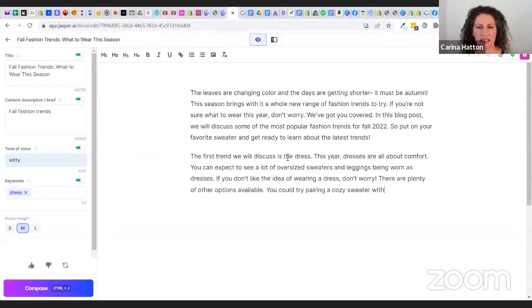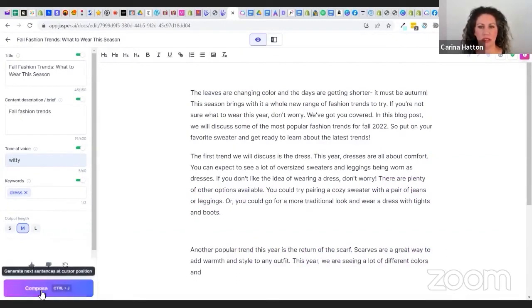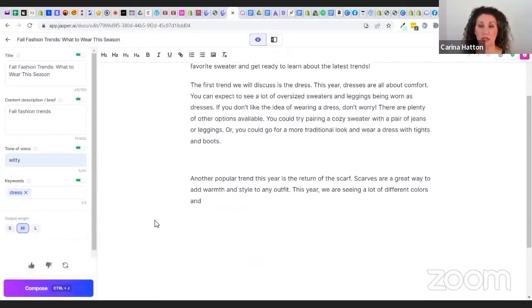First trend we will discuss is the dress. This year, dresses are all about comfort. You can expect to see a lot of oversized sweaters and leggings being worn as dresses. I don't know if that makes sense. If you don't like the idea of wearing a dress, don't worry. There are plenty of other options available. You could try pairing a cozy sweater with. Now see, it stopped there. So you hit compose again, and it's going to take off and write some more. A pair of jeans or leggings, or you could go for a more traditional look. Another popular trend is the return of the scarf. Okay.